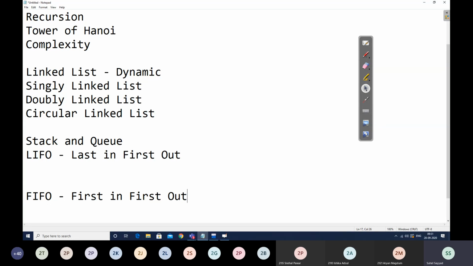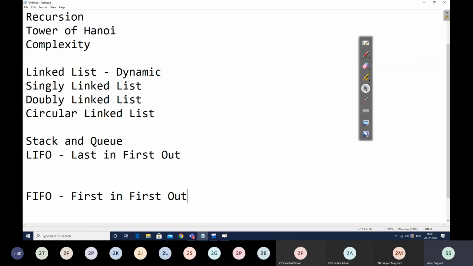Similarly, for dynamic implementation of queue, how can I simulate NQ operation? Correct. It will be create at end. And what will be the DQ operation?